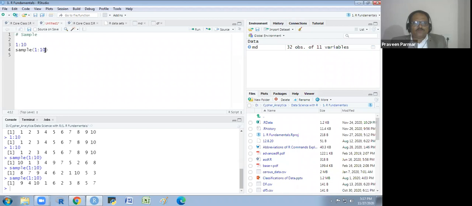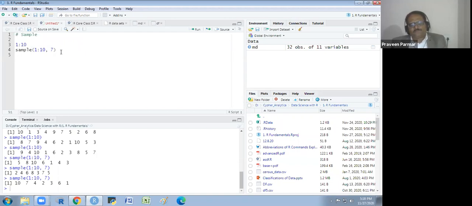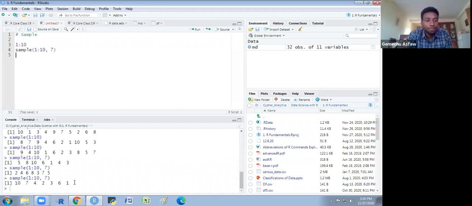Suppose out of this 10, I want to select only 7. So the first time I am getting 5, 8, 10, 6, 1, 4, 3. The second time I will get some other numbers, and next time some other. Got it? Every number is different. No number is repeated here. There is no replication of any number. Each number appears a single time.